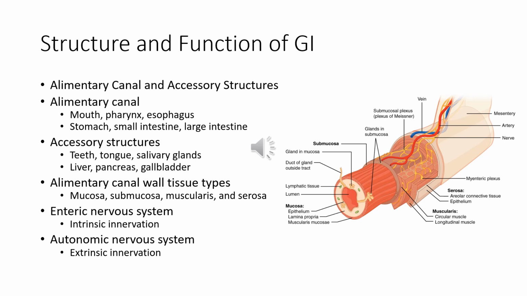The intrinsic innervation of much of the alimentary canal is provided by the enteric nervous system. This runs from the esophagus to the anus and contains 100 million motor, sensory, and interneurons from the peripheral nervous system. The extrinsic innervations, as we see here, are provided by the autonomic nervous system, which includes both sympathetic and parasympathetic nerves.